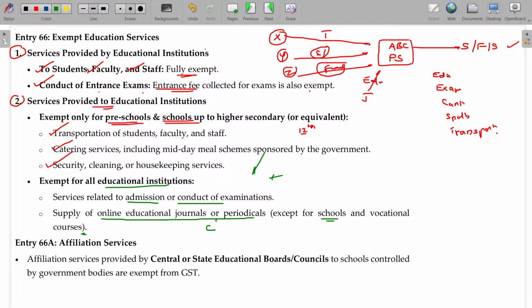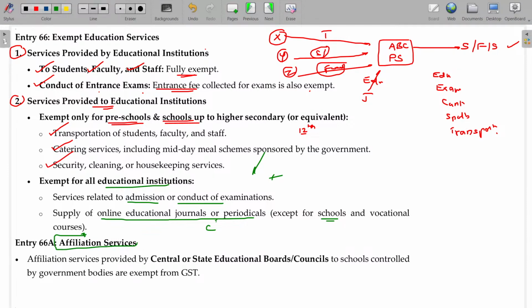Okay. So after learning how to swim from a reputed swimmer's book, is it possible to swim? Naturally not possible. It's only practice. So practice based vocational. Because of that reason, vocational courses and for schools, this will be taxable. So the rest of the cases is exempted.